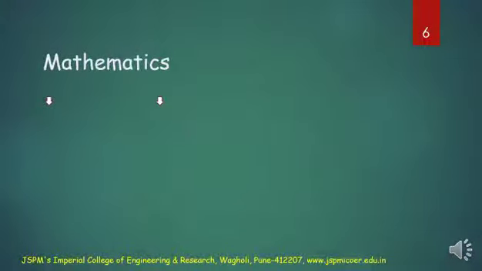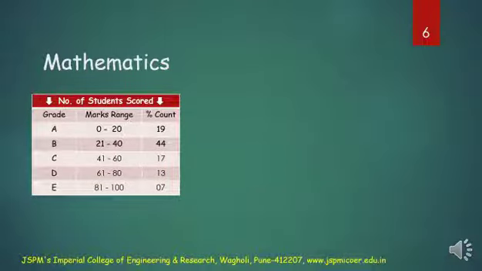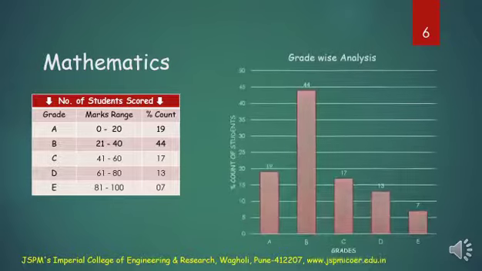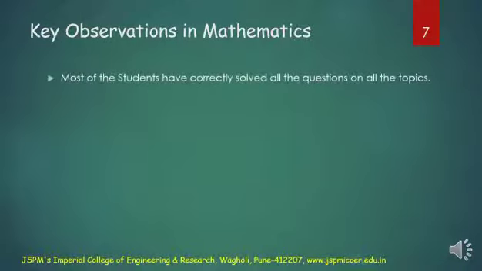Now let's come back to the important one, that is mathematics. Here we can see that in A, B, C again the count is higher. That means the number of students is more in these three categories, where we can see that the B category students are more. In the B category, the marks range is 21 to 40, where if these students can push a little bit harder so that they cross that 40 mark threshold, they can successfully clear this mathematics part also. So these are some of the key observations we can see in mathematics.